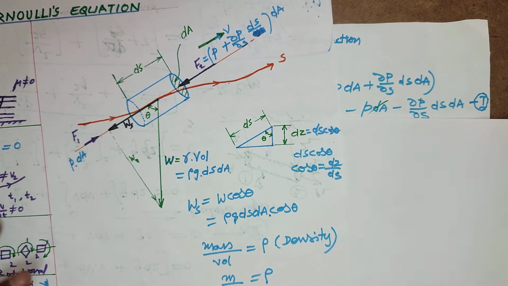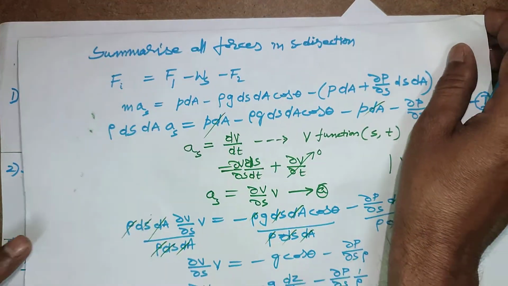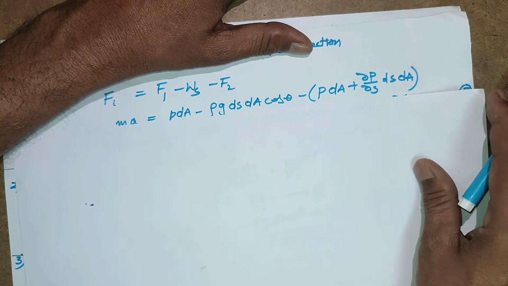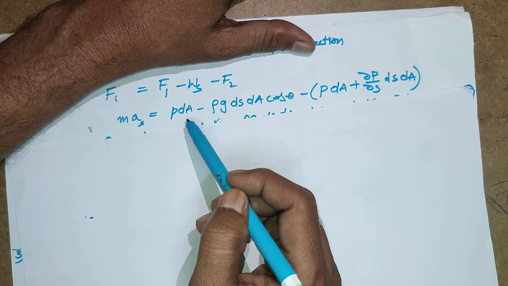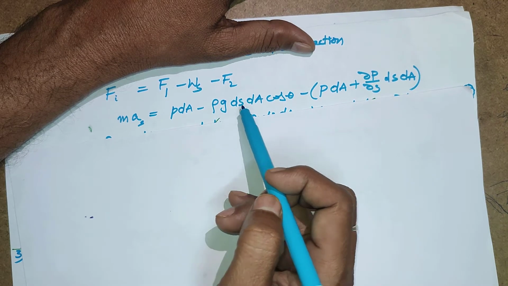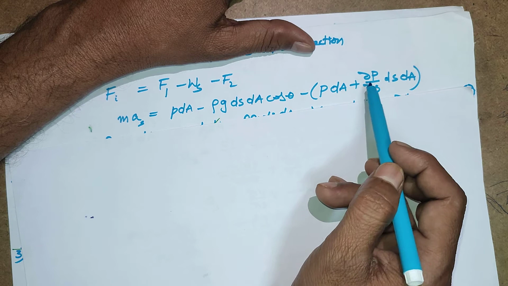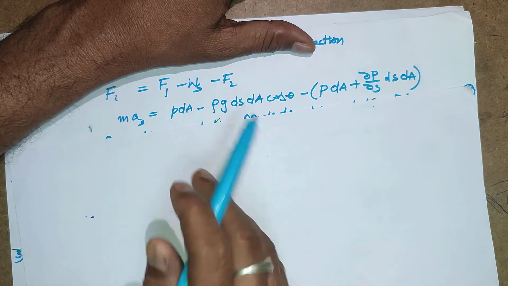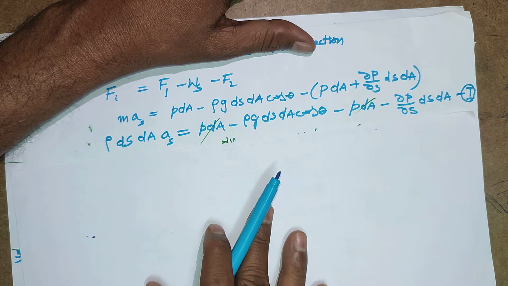This Ws force is substituted here. So what are you getting? The equation is m a_s equals pdA minus rho g ds dA cos theta minus pdA times dou p by dou s ds dA. This is the force balance equation.